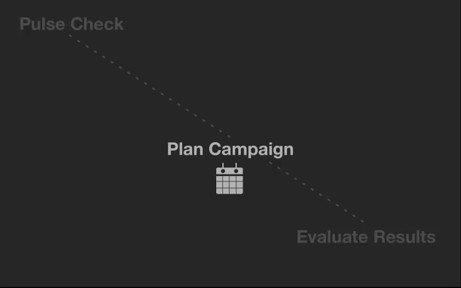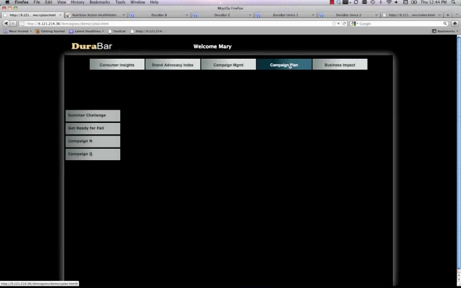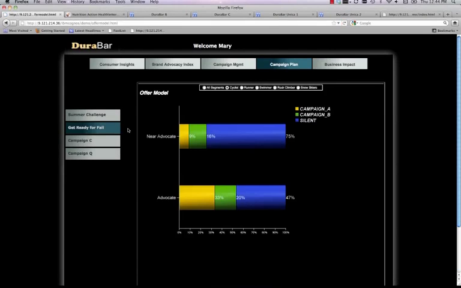Later that day, Mary sits down to design her next campaign. Generally speaking, her campaign strategy is to drive demand generation activity to and through advocates within each microsegment, because that's the most effective way to influence consumer preference for DuraBar. She also focuses her campaigns on acquiring new advocates from a pool of near advocates, as measured by her social analytics dashboard. For this campaign, Mary will create an optimized, actionable offer for advocates in her cycling microsegment.